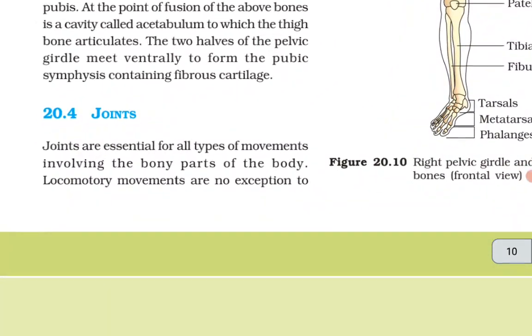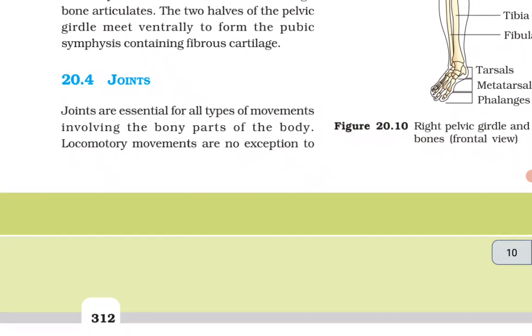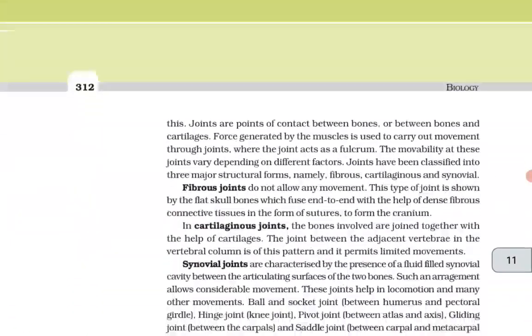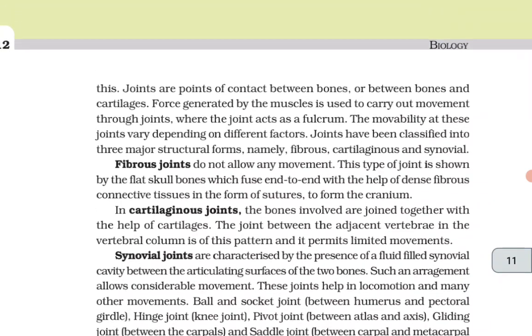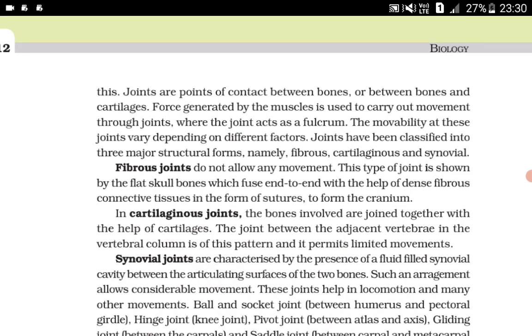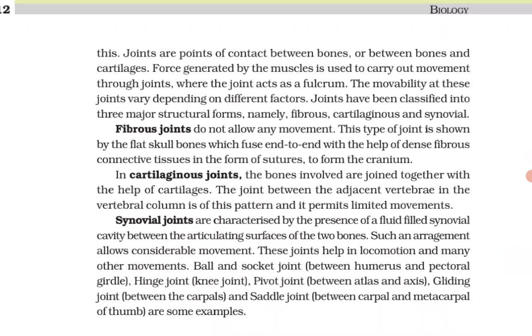Joints are essential for all types of movements involving the bony parts of the body. Locomotory movements are no exception to this. Joints are points of contact between bones or between bones and cartilages. Force generated by the muscles is used to carry out movement through the joints, where the joint acts as a fulcrum. The movability at these joints varies depending on different factors.